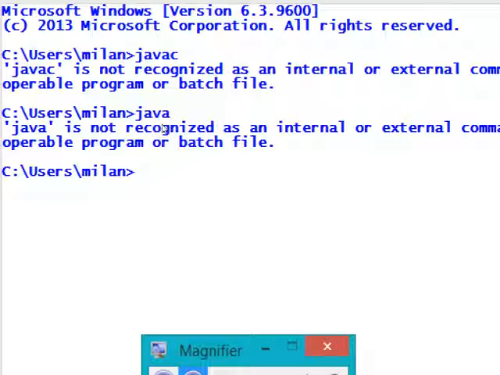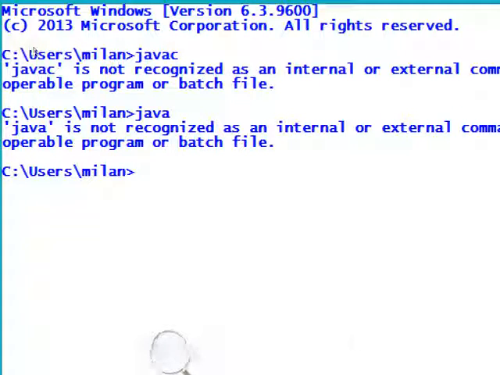Basically, you are getting this error because you are using the javac tool provided by Sun Microsystems to compile your Java program, and the java tool provided by Sun Microsystems to run it, but you have not set the path. As of now, the operating system is unable to find these two tools to compile or execute your program.